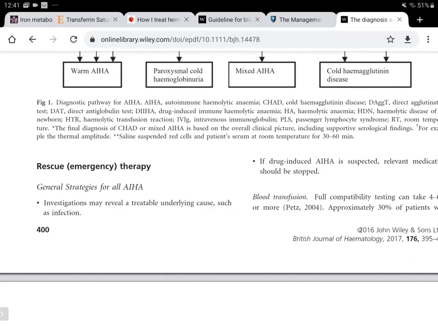In most of the cold agglutinins, they are usually IgM plus C3d, and they are against the I antigen. So it could be either big I or small I, or even the Pr and the P antigen may be present. And in this case, there is always intravascular hemolysis and agglutination of RBCs is seen. In the case of warm autoimmune hemolytic anemias, there is extravascular hemolysis, and spherocytes are seen on peripheral smear.